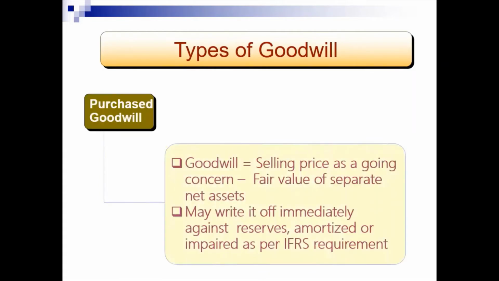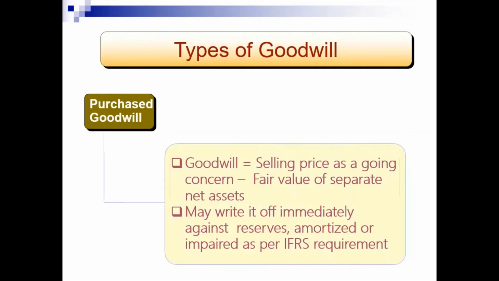Compared to that, purchased goodwill is in essence the goodwill we talked about majorly when we were defining goodwill. It is the selling price of the business as a going concern minus the fair value of the assets of the business sold separately.